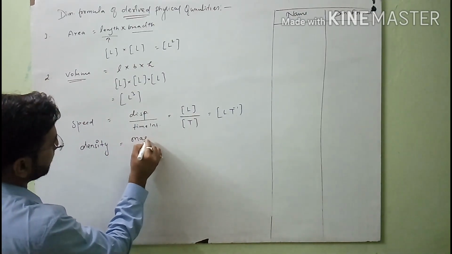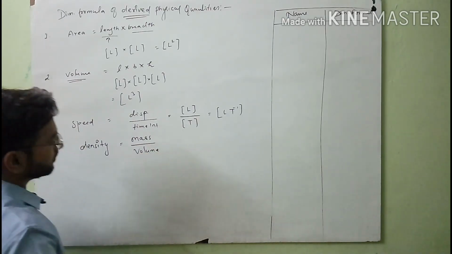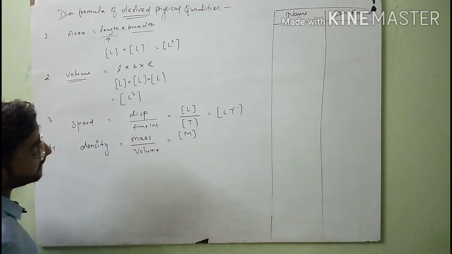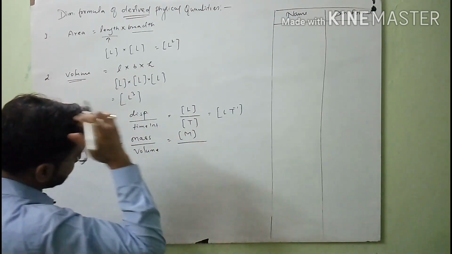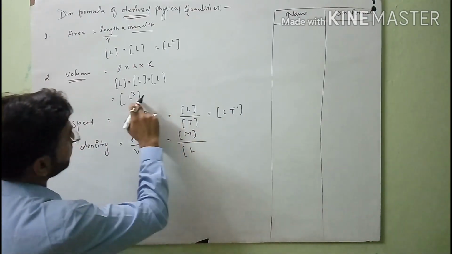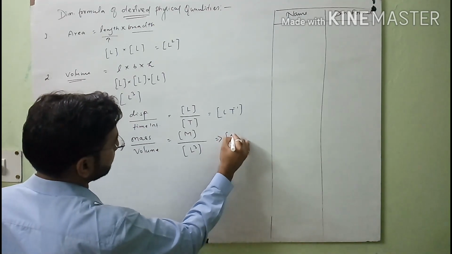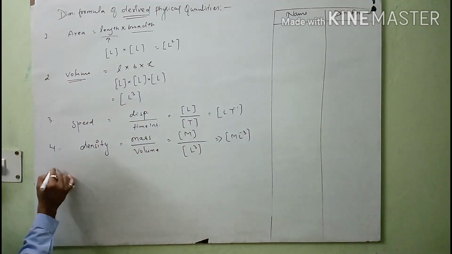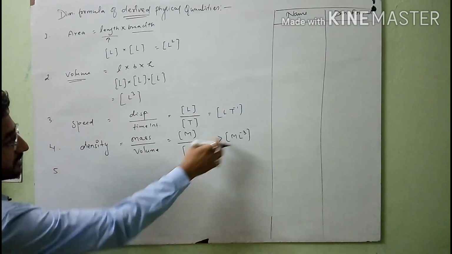Density is equal to, you know that, mass upon volume. And you know that for the dimension of mass we use capital M, and the volume dimension is L cube. So finally the dimension of density is ML minus 3. This L cube goes from denominator to numerator, it becomes minus 3.